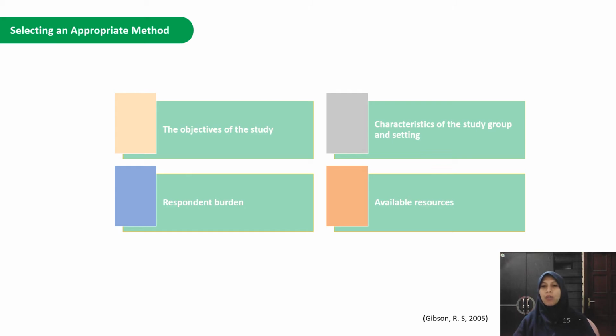And we also have to consider available resources, because different methods need different resources. For example, if we want to use weighed food record, we have to have a weight scale, for example. And we have to consider what resources are available, and what we can do for collecting the data.